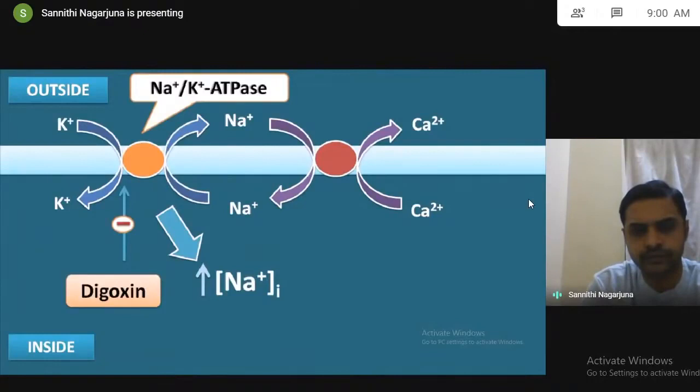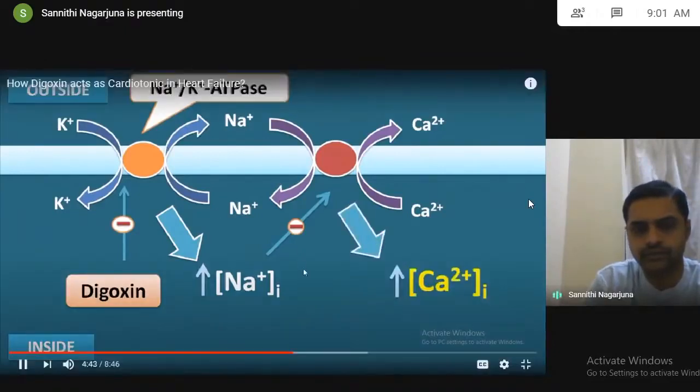As the intracellular sodium levels accumulate, this can inhibit the sodium-calcium exchange pump, which actually brings the sodium into the membrane. As intracellular sodium levels are already high, sodium cannot enter again into the membrane. This pump is going to be inhibited. Now when this pump is inhibited, this results in increased intracellular calcium levels within.